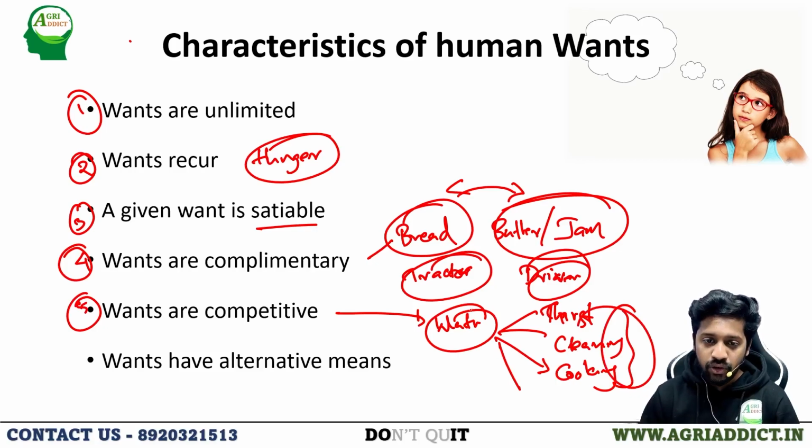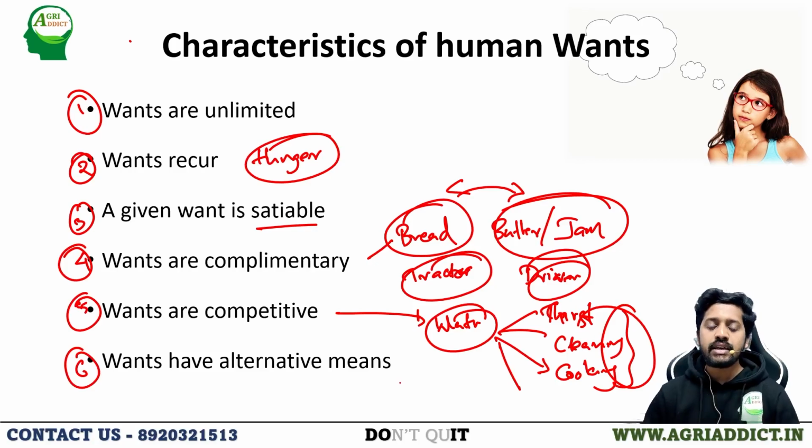So in order to satisfy all these wants, only a single commodity is available and it will be limited. So wants occur in a competitive fashion. And another one is wants have alternative means. If we are having a single want, it can be satisfied with different kinds of products.